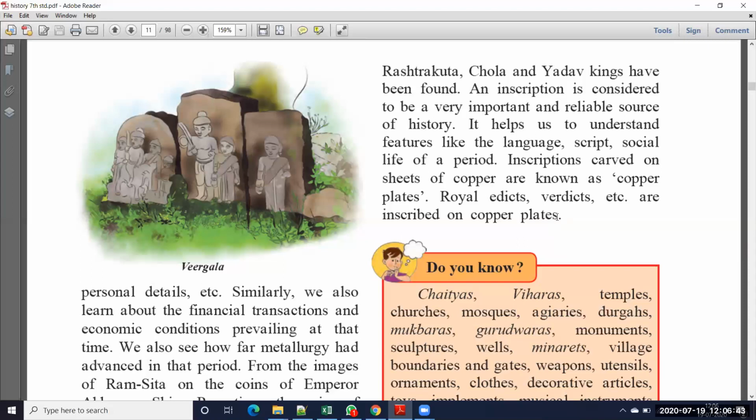Royal edicts means the rules given by the king. Vedas also, all these things are preserved in the form of copper plates.